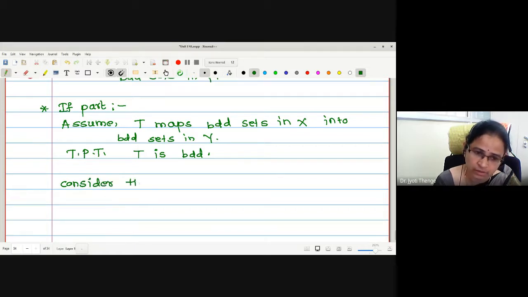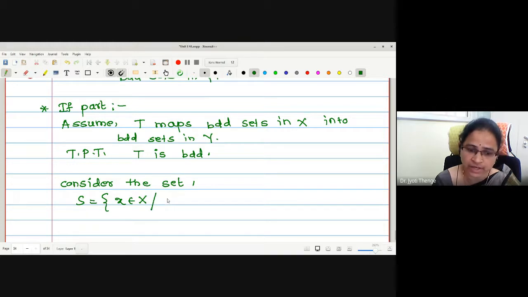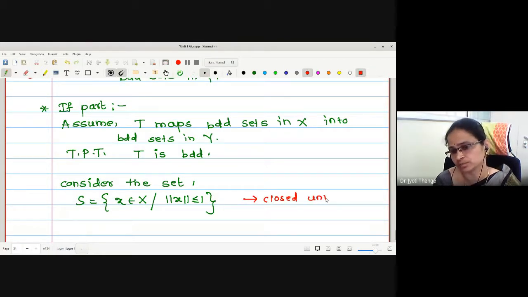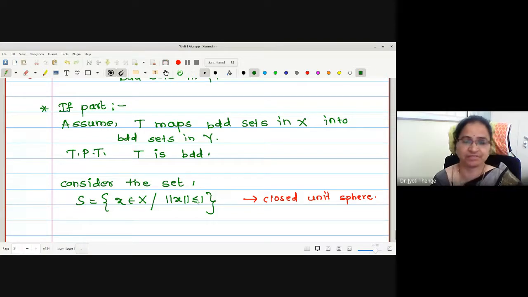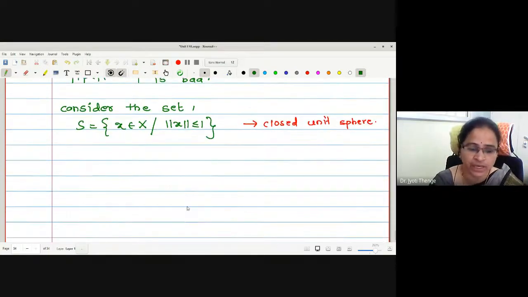Consider the unit sphere. Consider the set S, the collection of all the elements in the domain such that norm of x is less than or equal to 1. What kind of set is it? This is the closed unit sphere. And what is the nature of the closed unit sphere? Bounded or not? Yes, it is bounded. Actually, the bound is 1 we have defined: norm x is less than or equal to a scalar, and the scalar we have selected to be 1.